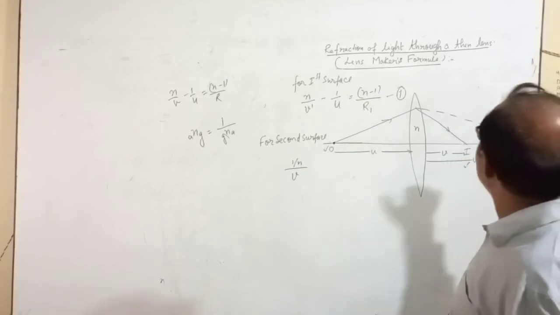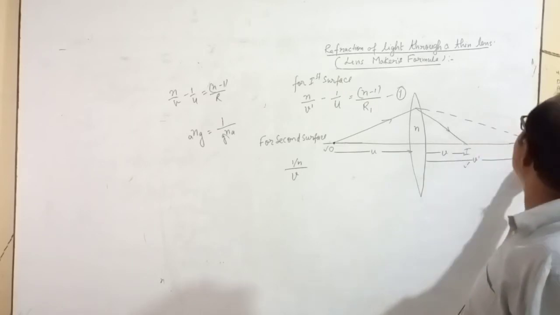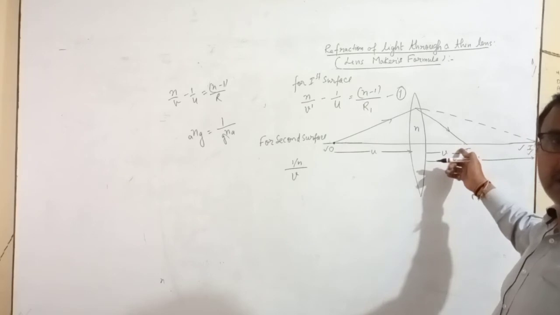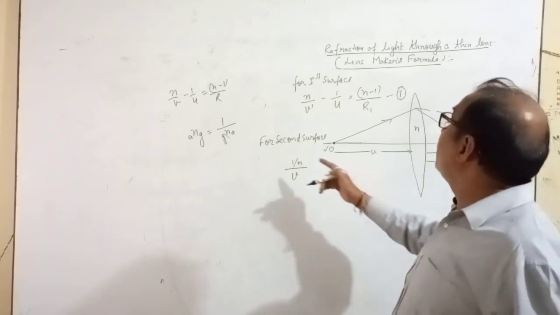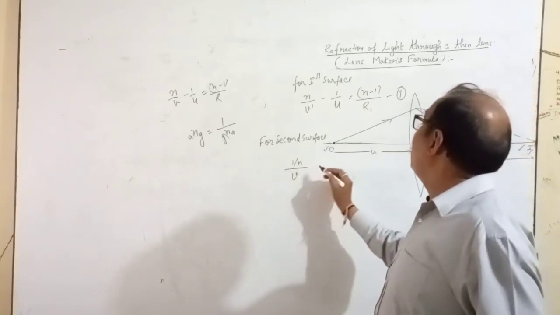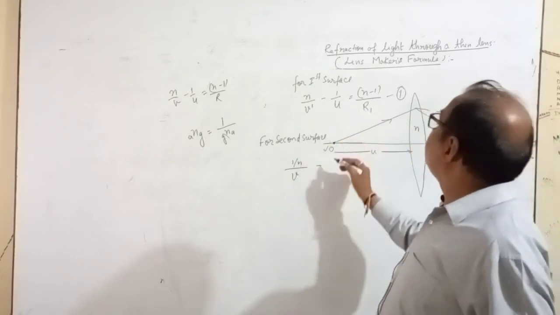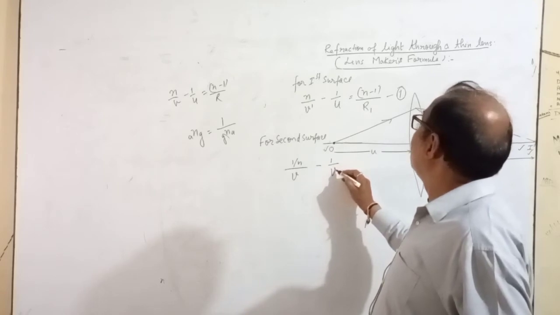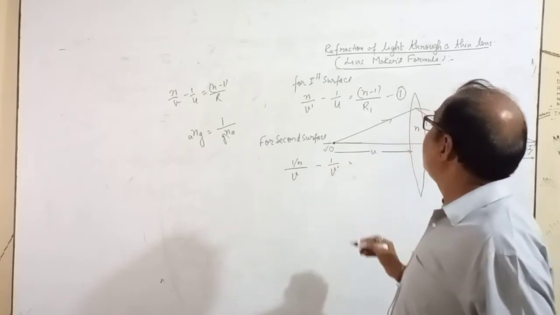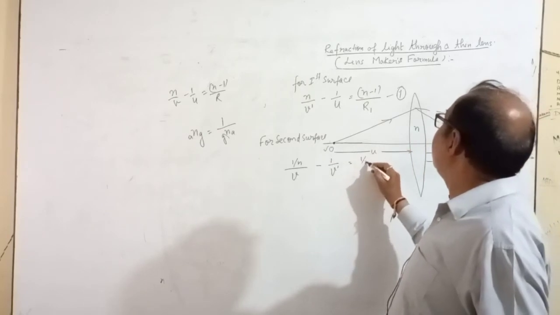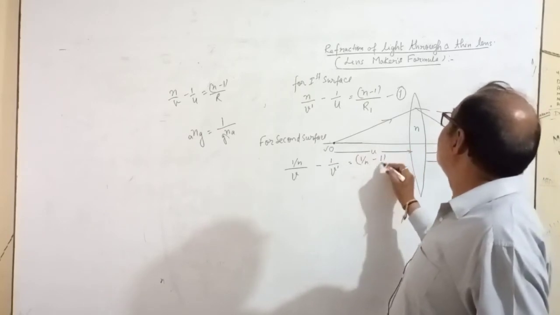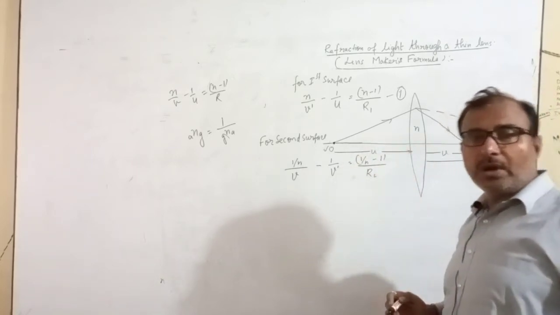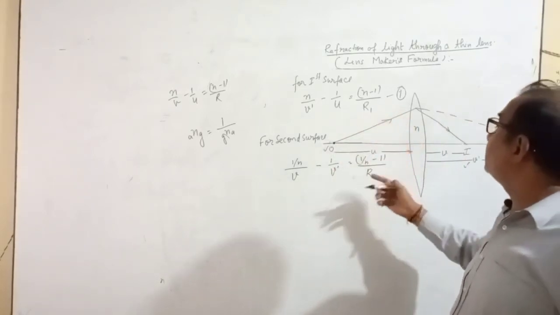Because what did the second surface do? The light ray which wanted to go this side, it pulled that and made its image at I. So 1 upon n upon v minus 1 upon v dash equals, here also in place of n, 1 upon n, and the radius of curvature for the second surface is R2. R1 for the first surface, R2 for the second surface.